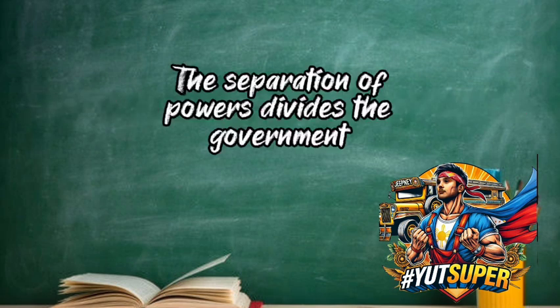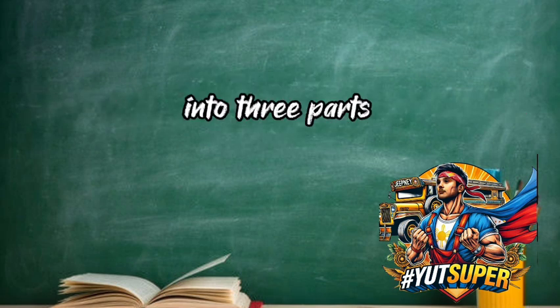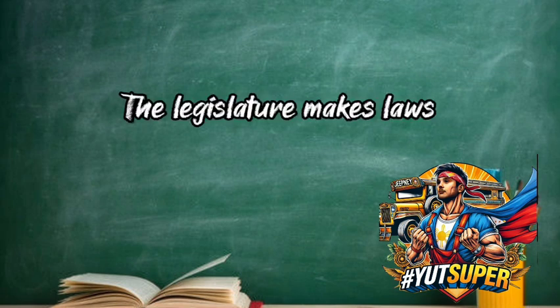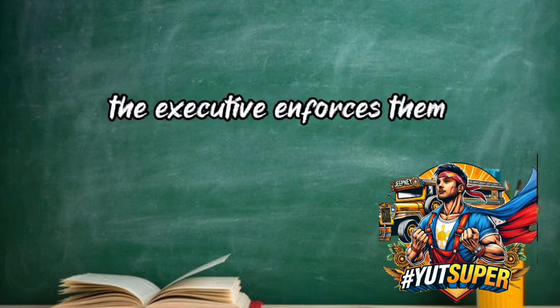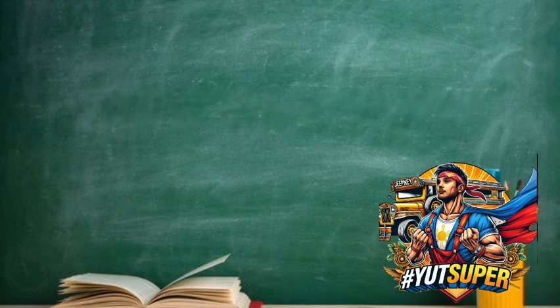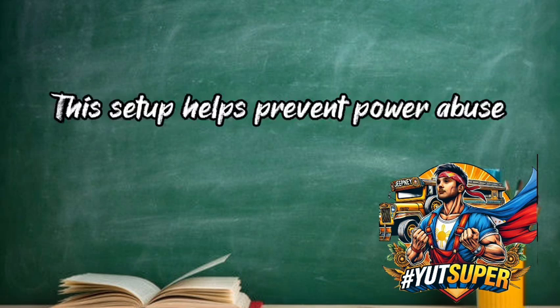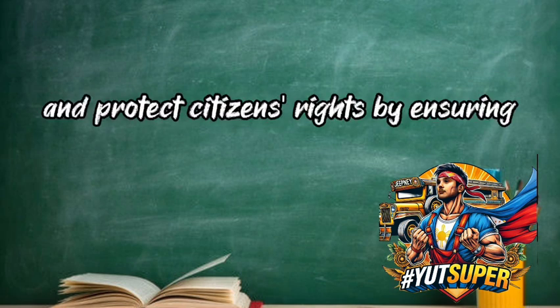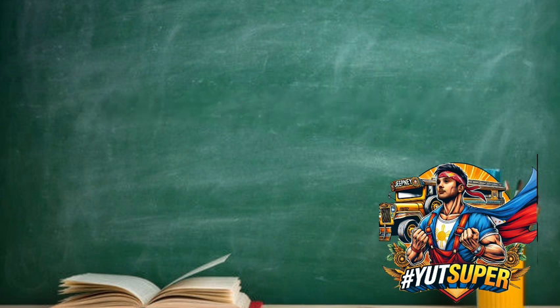Explanation: the separation of powers divides the government into three parts. The legislature makes laws, the executive enforces them, and the judiciary interprets them. This setup helps prevent power abuse and protects citizens' rights by ensuring each branch checks the others.